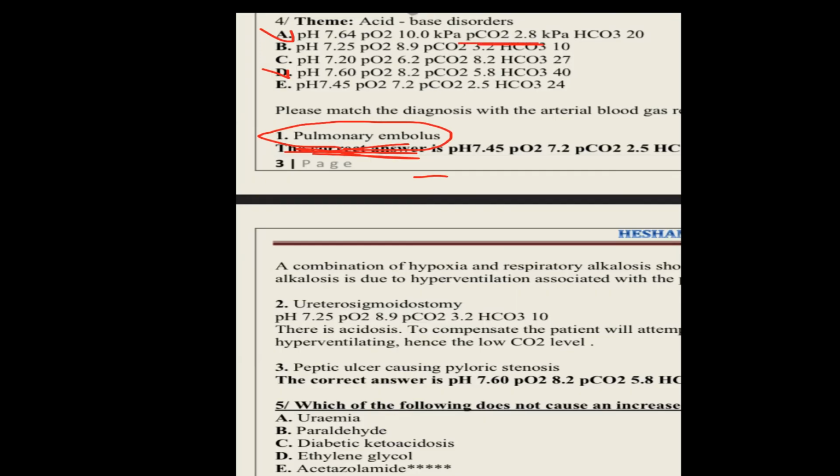Then the oxygen is normal, false. So A is the wrong one. But E, because PCO2 also is low. PCO2 is high here in D, so it is false, wrong. Maybe E. The pH is a little bit high, borderline, because we are choosing a single best answer.